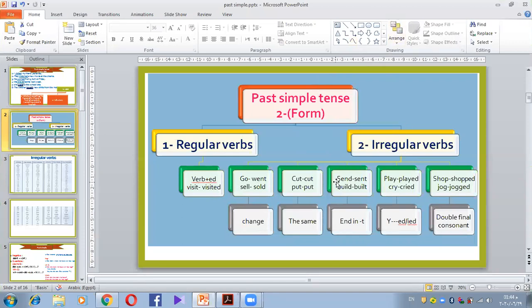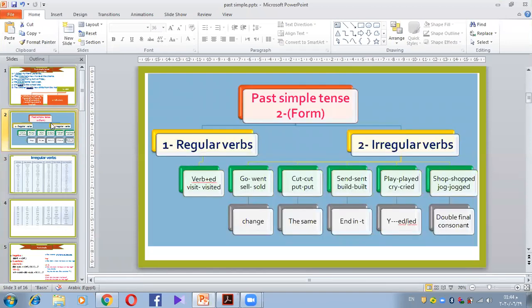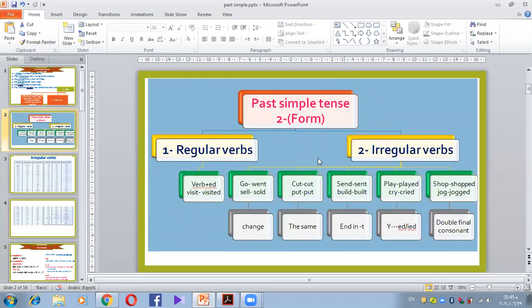How can I know them? They are a lot, okay? They are like this, okay? And in order to make it easier, we are going to take some rules to make it easier for you to remember or memorize, okay? Okay, very good.